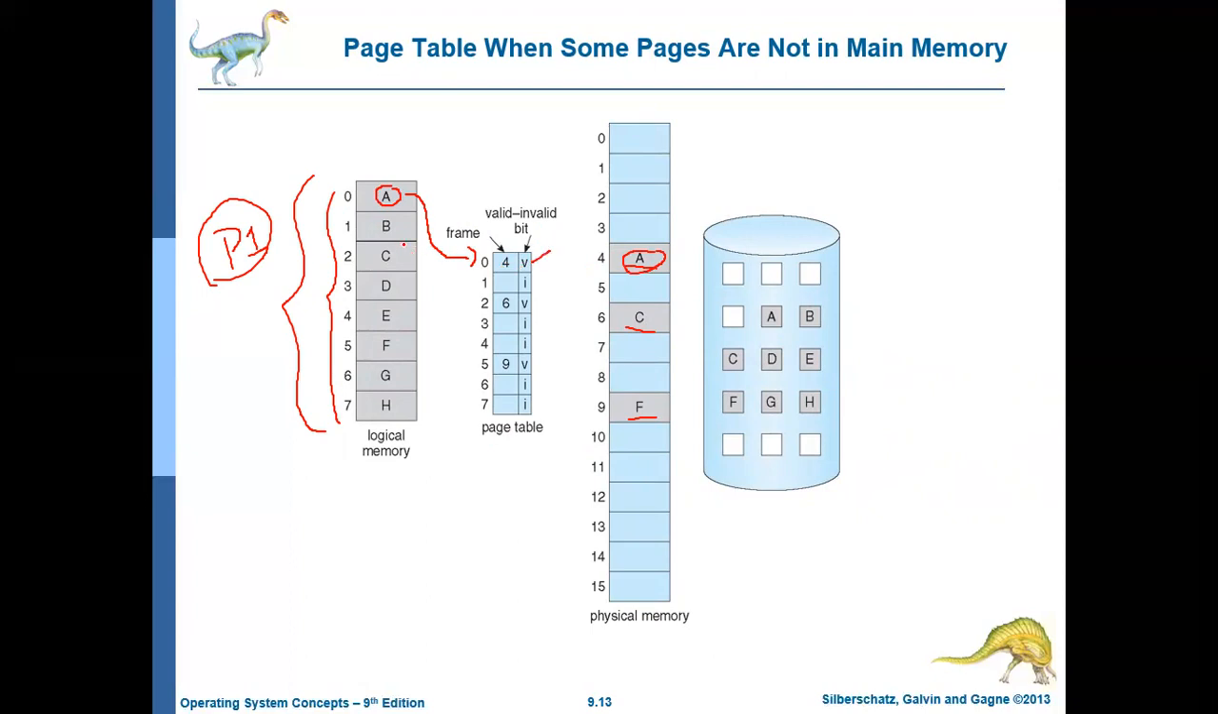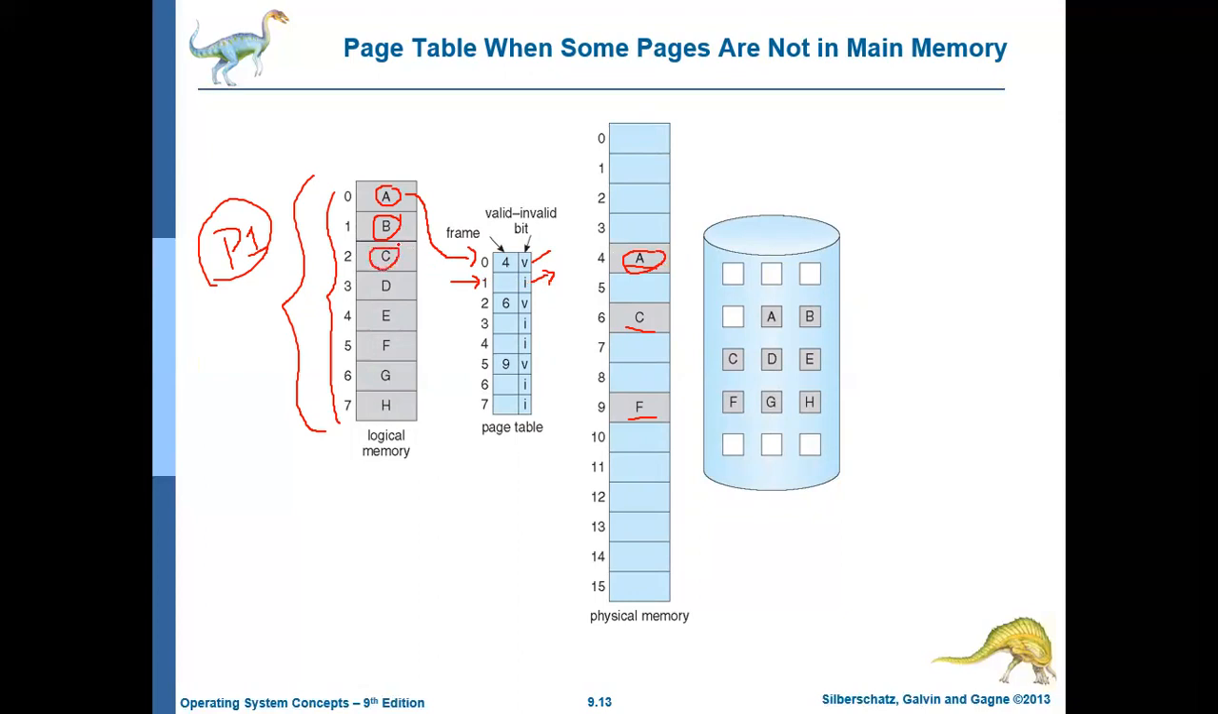Similarly, the frame corresponding to page 1, is it available? No, it is not available. Page B is not available in the main memory. So the frame corresponding to page 1 is not available in the main memory. So this location is empty and the I bit is set. It is I. It means this particular page is not in the memory. Okay. Page C.